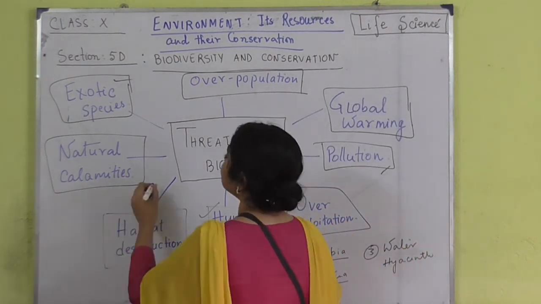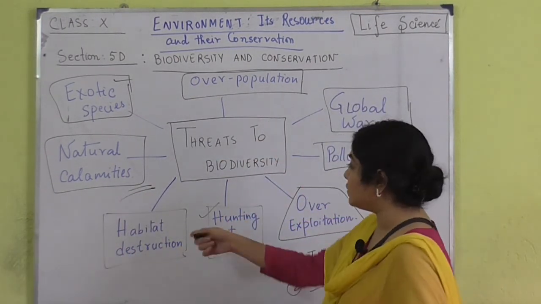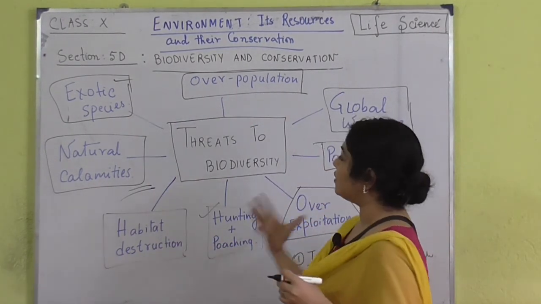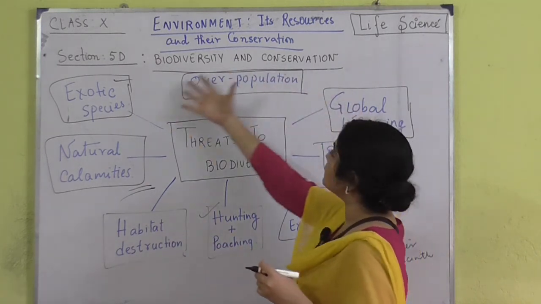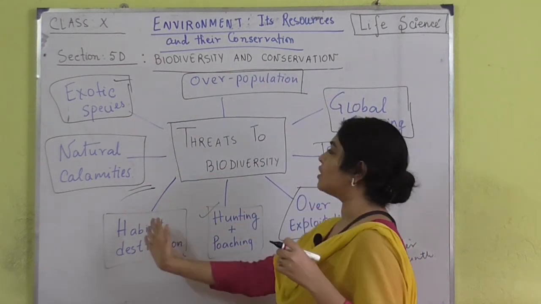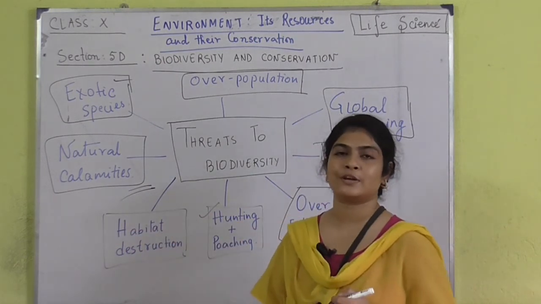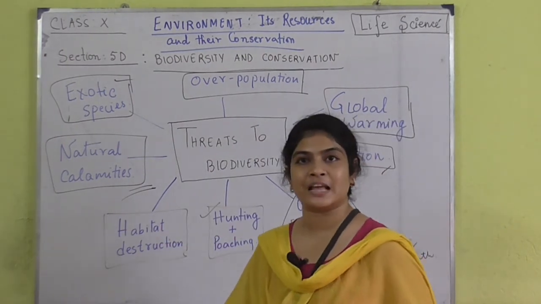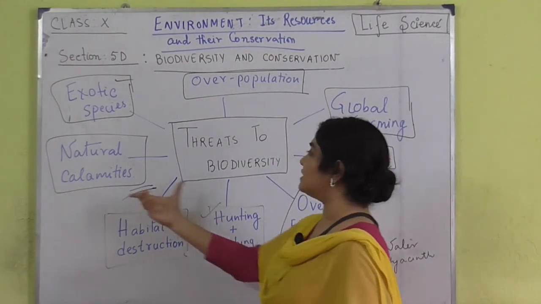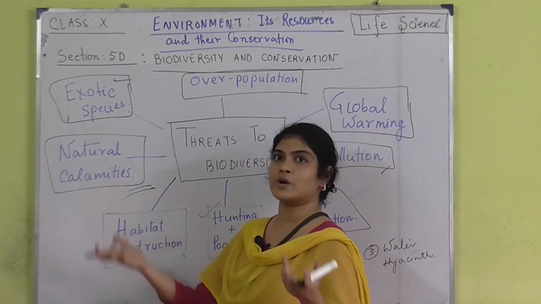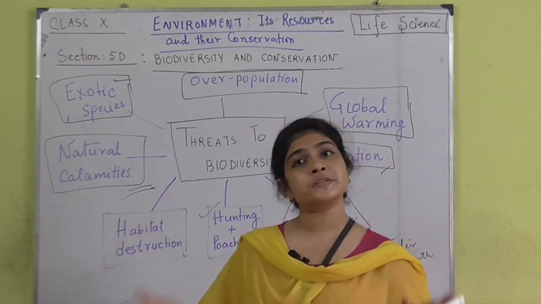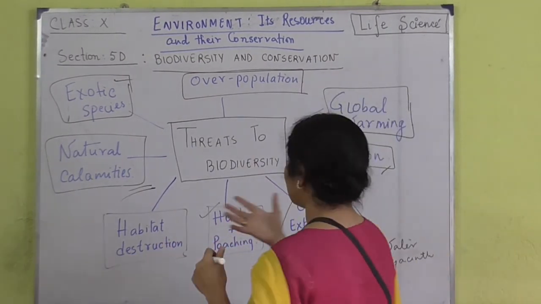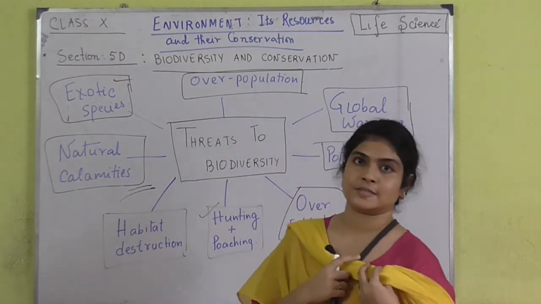Natural calamities are definitely a threat to biodiversity now, because we are already forcing all these other reasons as well. If these reasons were not there, then natural calamities would not have been a threat to biodiversity. But since these reasons are already destroying half of the natural things in our environment, if there are forest fires, what will happen? The forest cover will further decrease. That is why natural calamities are also a threat to biodiversity.